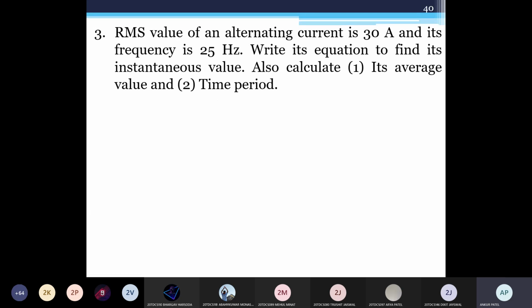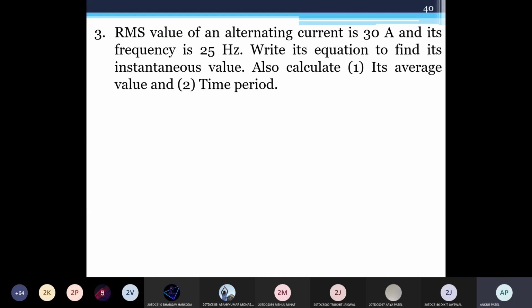Next question: the RMS value of an alternating current is 30 ampere and its frequency is 25 hertz. Write its equation to find its instantaneous value. Also calculate its average value and time period. First, you need to write the equation of the instantaneous value by substituting the values. You do not need to find any value at first. Just get the equation in the form of values only: I equal to, instead of Im substitute whatever value you have, then sine 2 into 3.14 into whatever frequency into time. Then find the average value and time period.